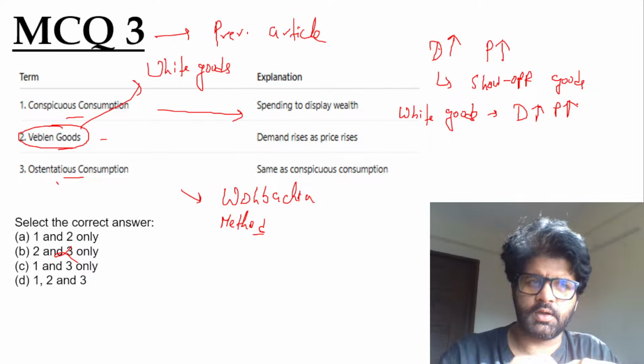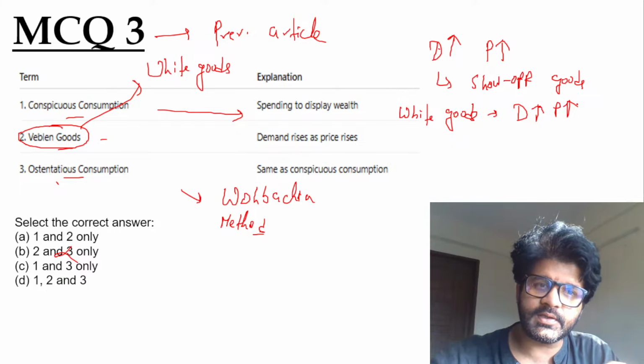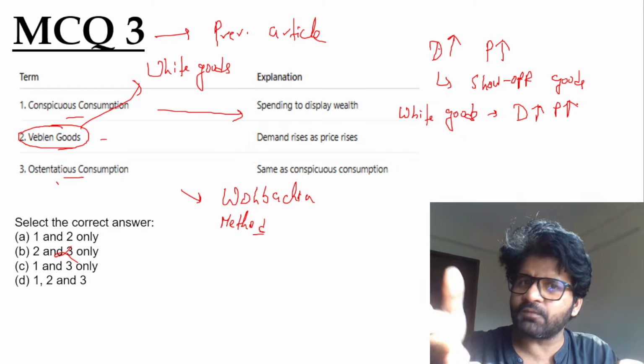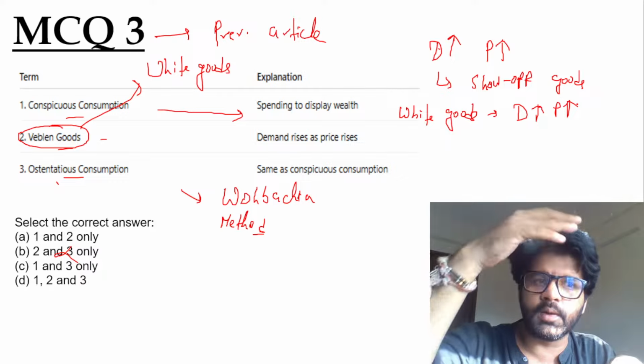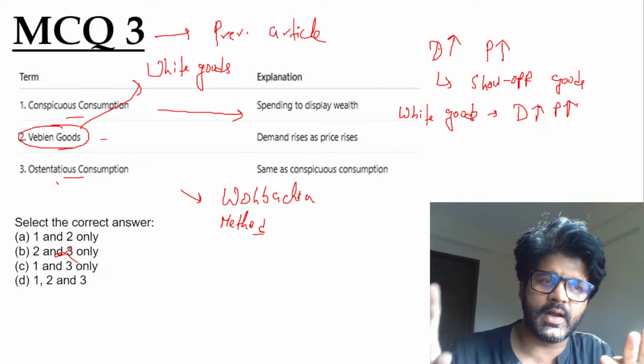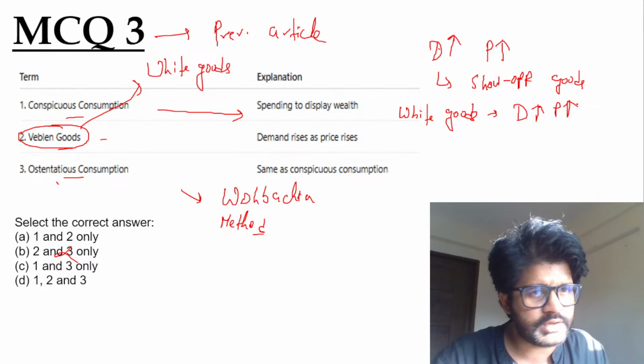Then there are other categories of Veblen goods as well, but generally these show-off goods are considered Veblen goods. Let's say you have a Rolex watch. Their price will increase, their demand will also increase, because the more expensive they are, people, you may have seen it, cricketers going through the airport and people are measuring their worth, how much the watch is worth, and this and that. So generally when the price rises, their demand rises. These are Veblen goods. So the second is also correct.